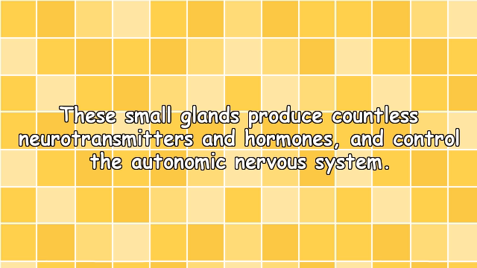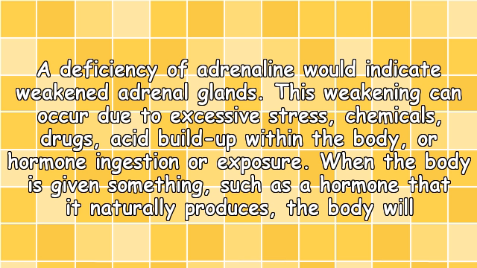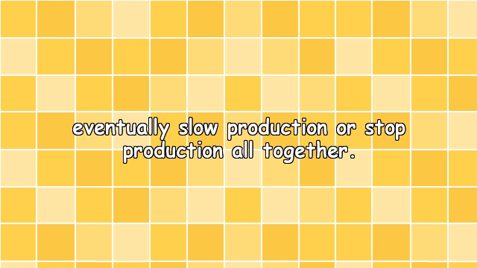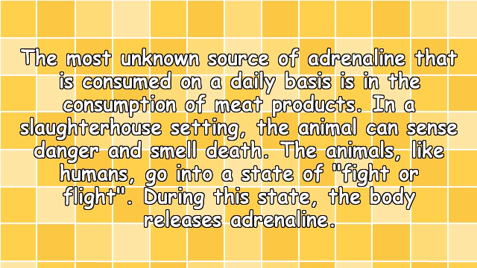These small glands produce countless neurotransmitters and hormones and control the autonomic nervous system. A deficiency of adrenaline would indicate weakened adrenal glands. This weakening can occur due to excessive stress, chemicals, drugs, acid buildup within the body, or hormone ingestion or exposure. When the body is given something, such as a hormone, that it naturally produces, the body will eventually slow production or stop production altogether.